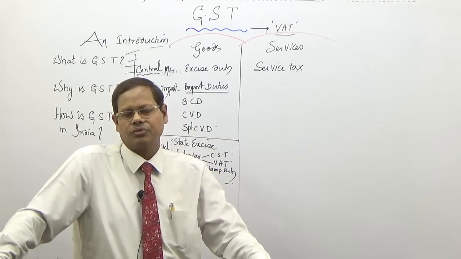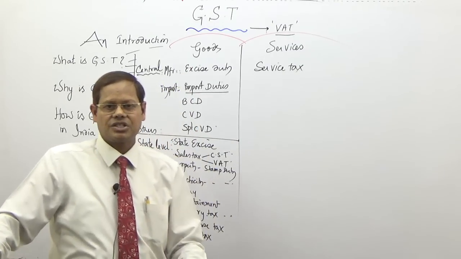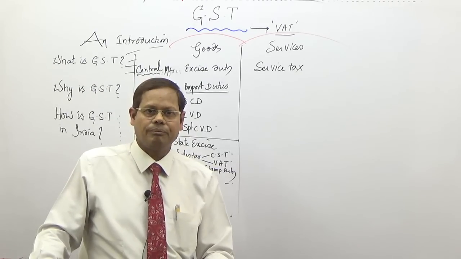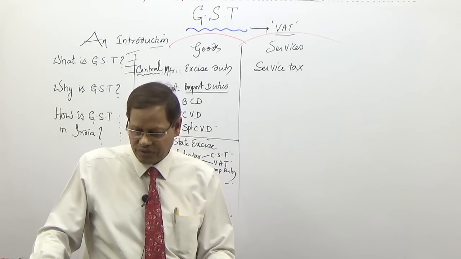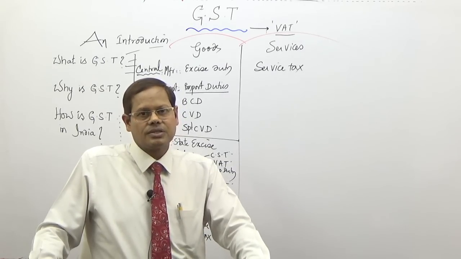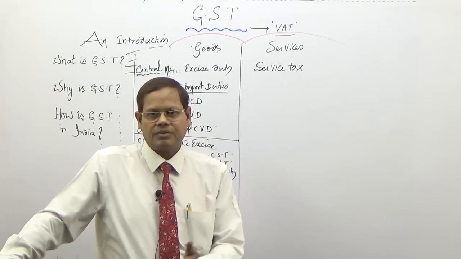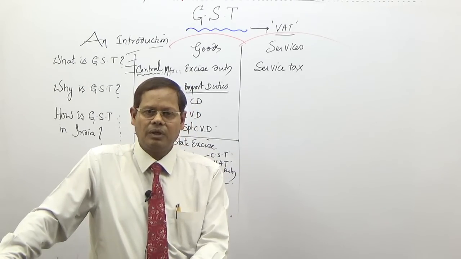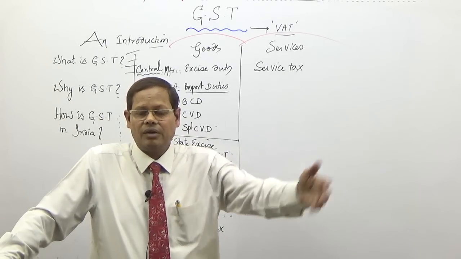So in sales tax also we introduced a value added taxation system, but that is a tailor-made, fragmented taxation system. Why? The cascading effect is still there. Why was the cascading effect still there? Suppose CST is still there. CST is an origin based tax, not destination based. So there was a cascading effect, because CST paid in one state is not available as input tax credit in the state of delivery.